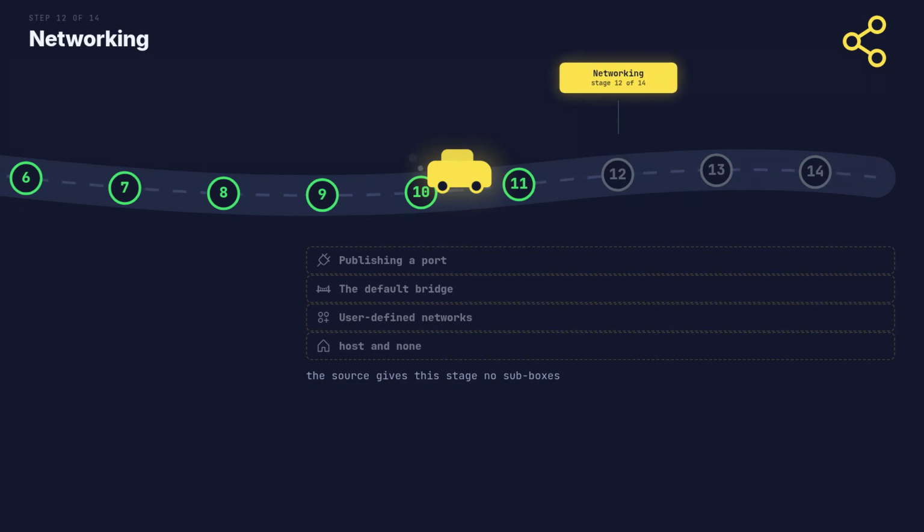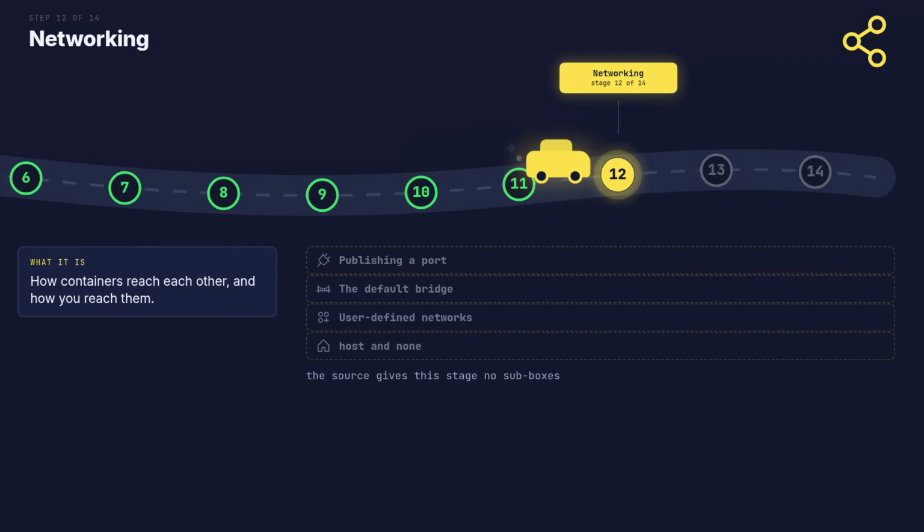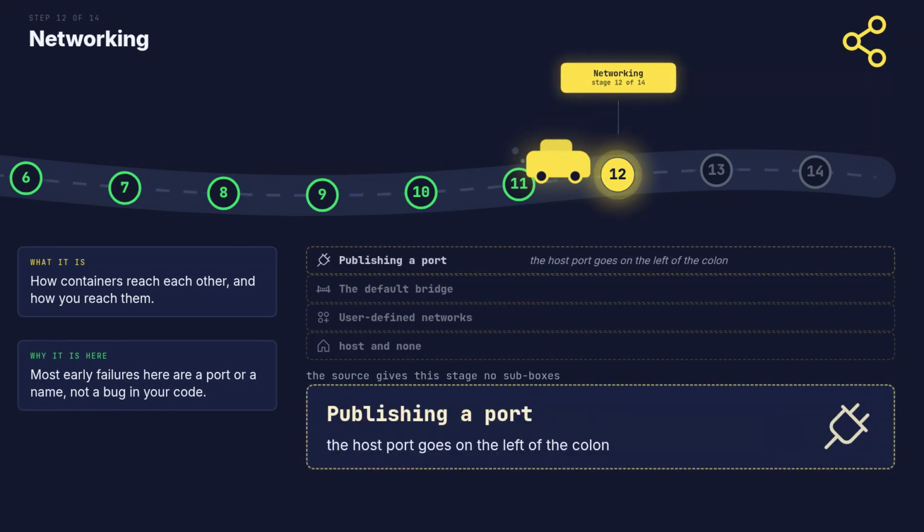Step 12 of 14, networking. What it is. How containers reach each other and how you reach them. Why it is here. Most early failures are a port or a name, not a bug in your code. The host port is written on the left. 8000 on the left sends host traffic to port 80 inside.